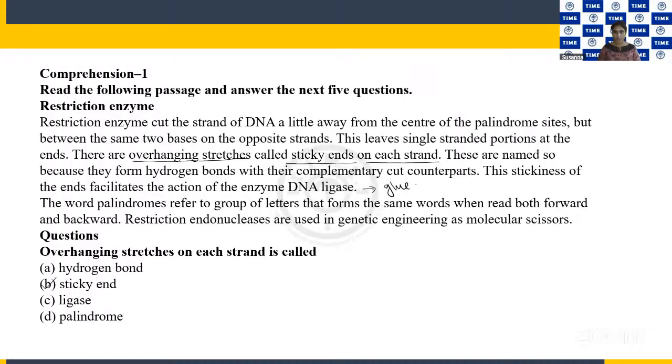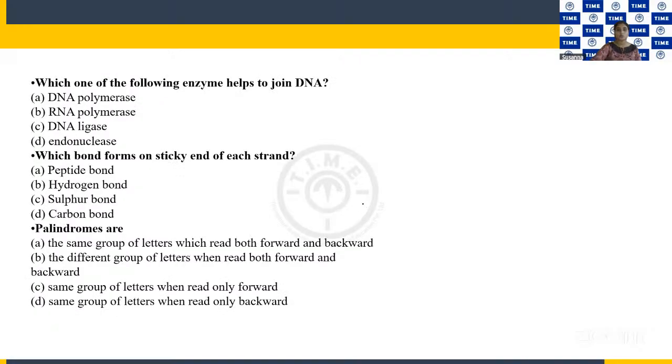Okay, the stickiness, this sentence, right? The stickiness of the ends facilitates the action of the enzyme DNA ligase. DNA ligase acts as a glue. The stickiness helps the DNA ligase to glue the DNA ends. So the answer for this question is DNA ligase.